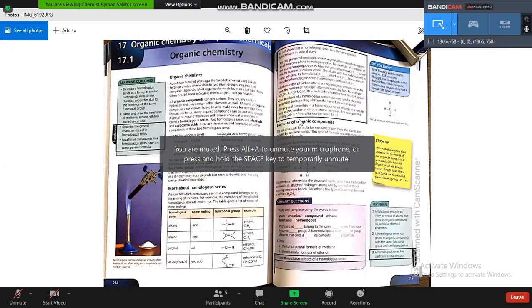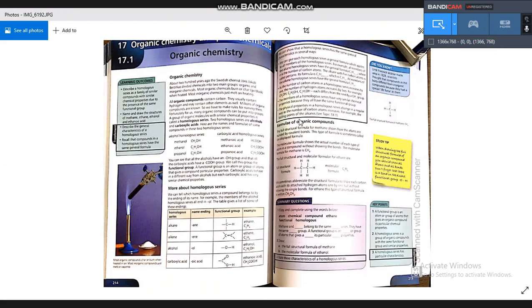In this quarter, we will study organic chemistry. We will study from chapter 17. We will study three chapters: 17, 18, and 19. You have to study organic chemistry because it's a very important branch of chemistry. I want to give you some information about organic chemistry before you go to the secondary stage.